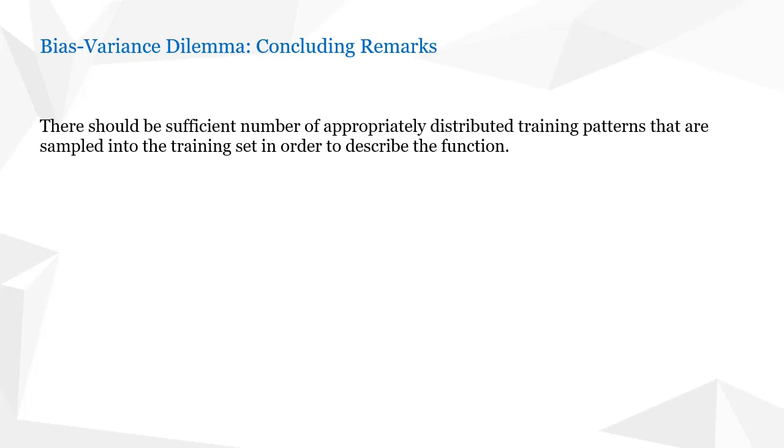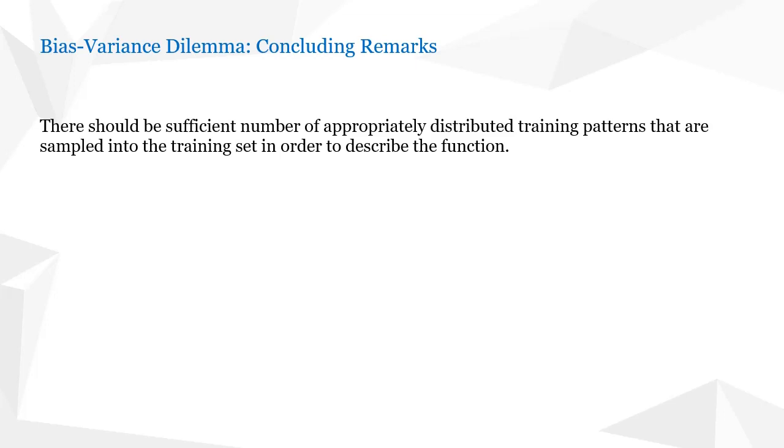The training set should consist of all kinds of patterns, so that it can help to find the right function that maps the current data set as well as future data into the desired output.